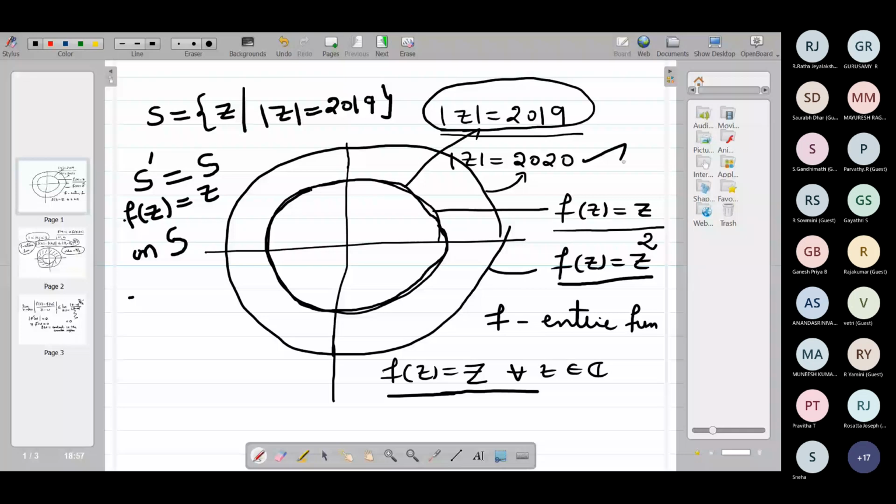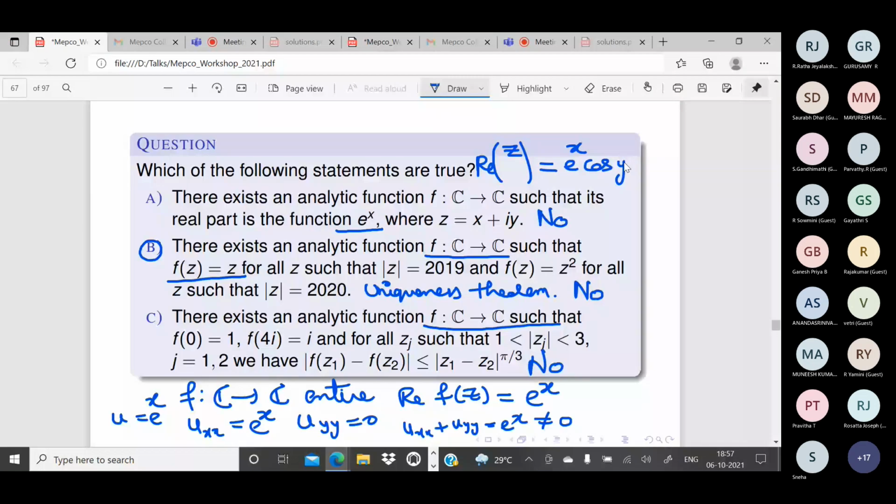Okay. If F is an analytic function in a domain D, I will write the statement for you.